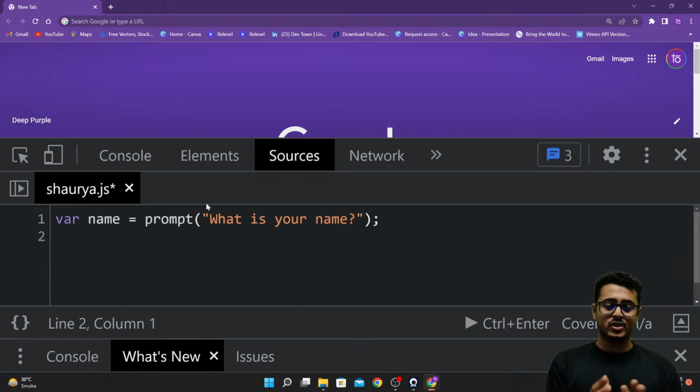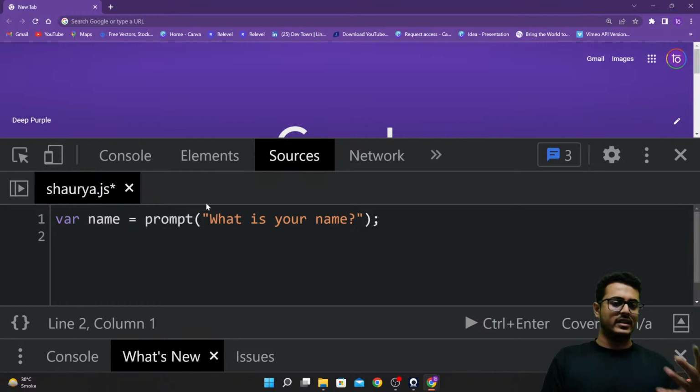So var name is equal to prompt what is your name, and I want to show an alert to the user. Hi Shaurya, or whatever name the user has entered. So, hi, whatever name the user has entered, welcome to DevTown. This is the message I want to showcase to the user. Let's assume the user entered Shaurya. So, hi Shaurya, welcome to DevTown. This is the message I want to showcase in a notification itself.